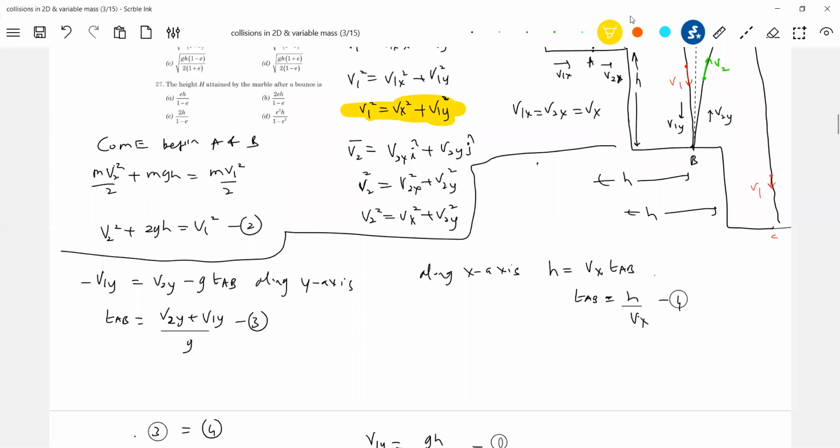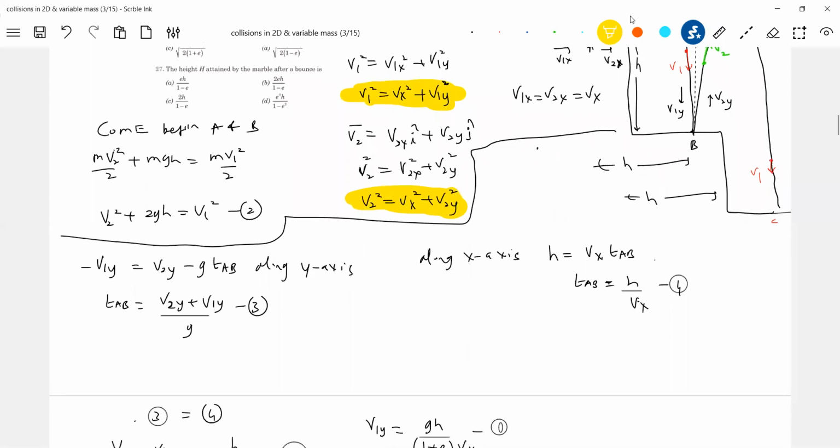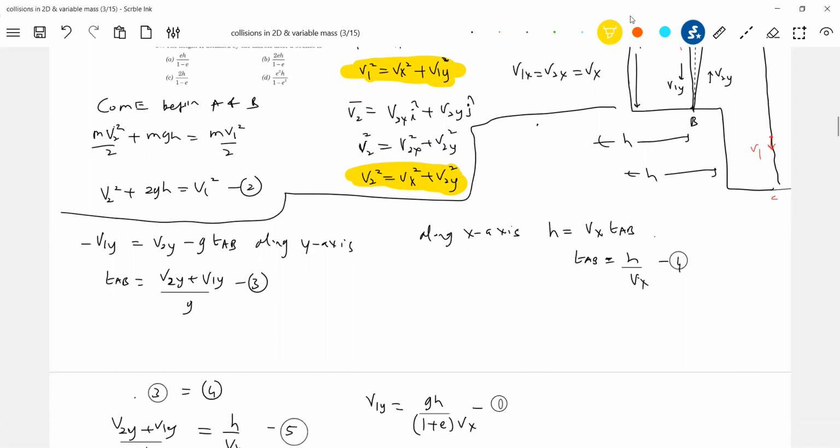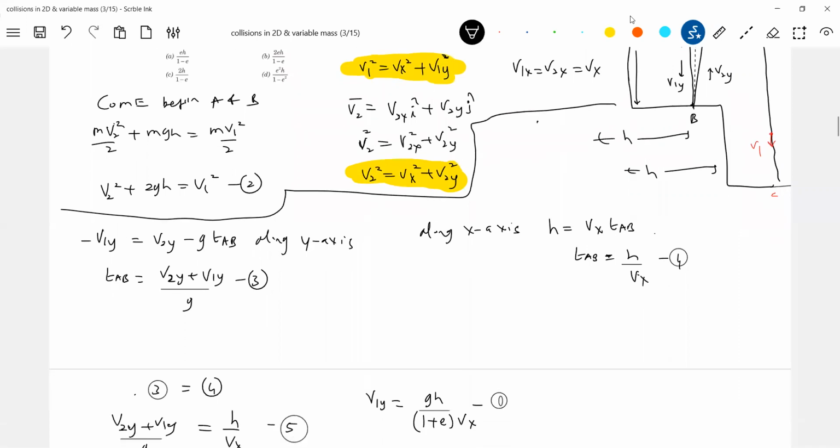Actually, when solving this problem, students neglect this. That's why you find it very difficult, and you take help of mathematics. These two equations that I shaded yellow are very important. So substituting those two here.